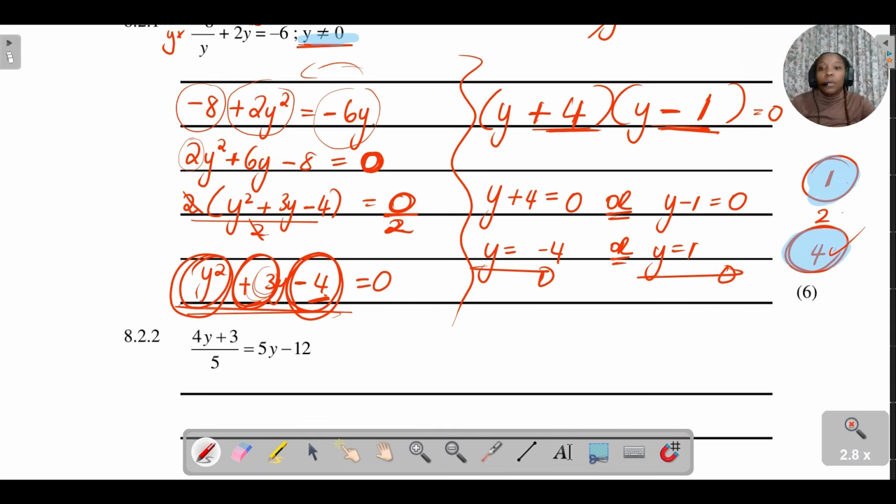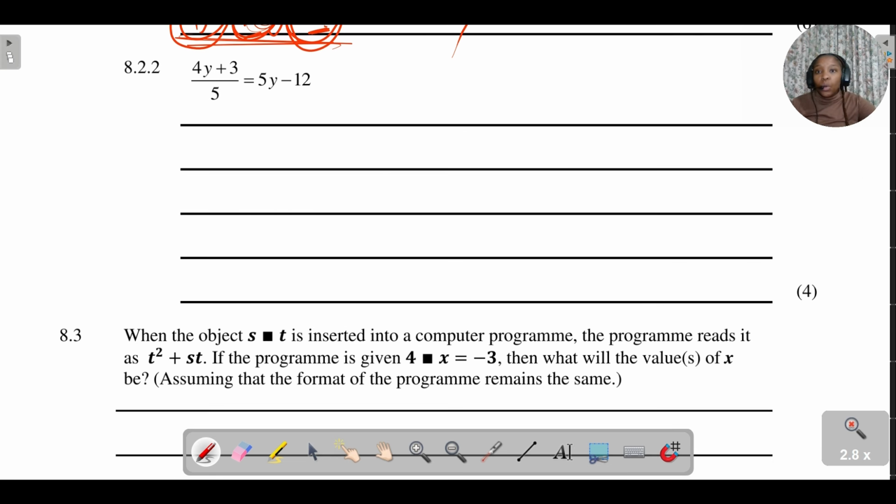Please let me know if you want me to do more questions on how we're supposed to factorize your trinomials. Let's look at the second last one, question 8.2.2. It says we're still trying to solve for y.